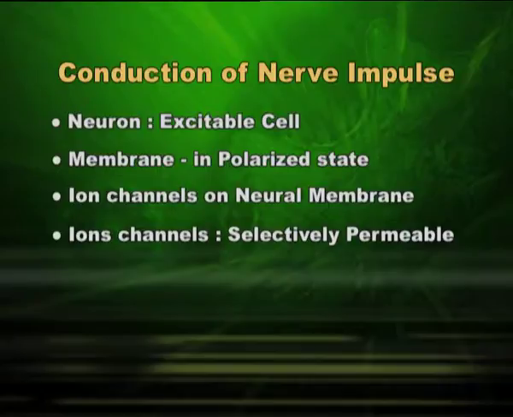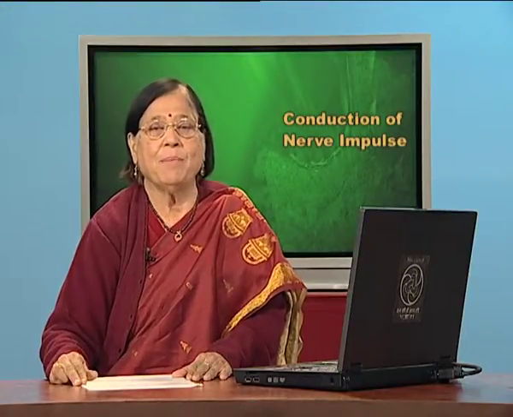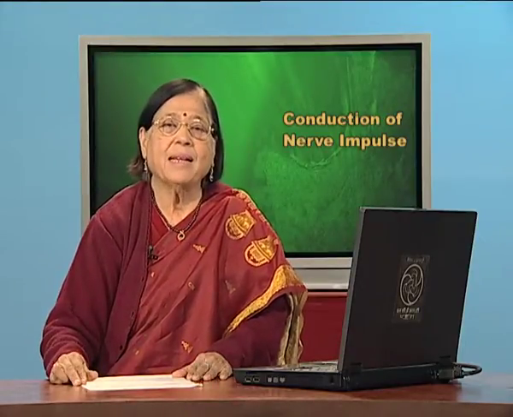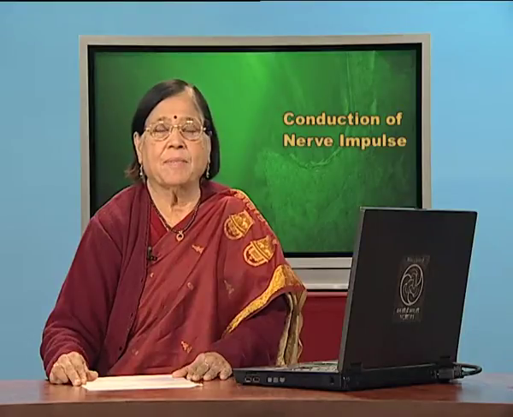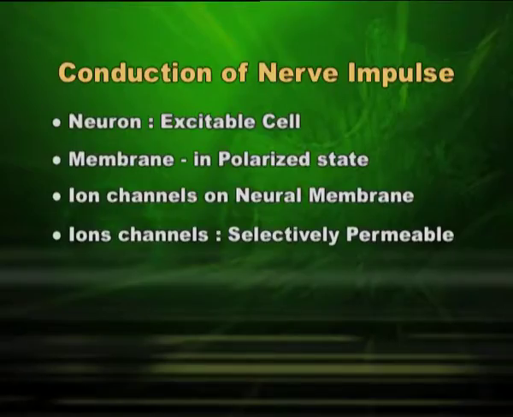The word selectively permeable implies that some ions can pass through and some ions may not be able to pass through, or some ions will pass under certain circumstances. Now, we know that our neuron is an excitable cell, its membrane is in a polarized condition, and it has ion channels which are selectively permeable.